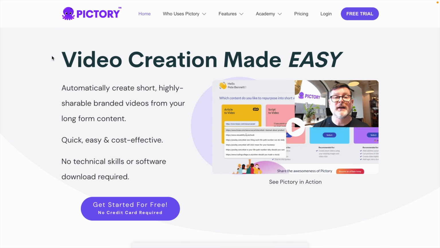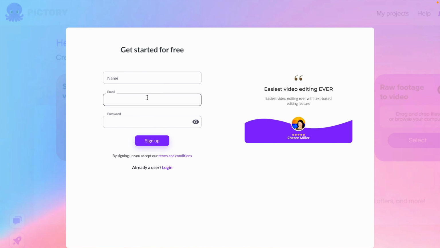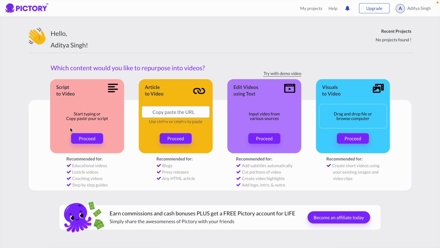Now we are going to talk about another AI which is in Pictory, which is also again a video creation. That is again a more kind of a video editor AI we can see. So in this you can do a login. Once your account is created you will get these things, and this is one of the best AI for me which I am using for the creation of the videos or the YouTube videos which you can use.